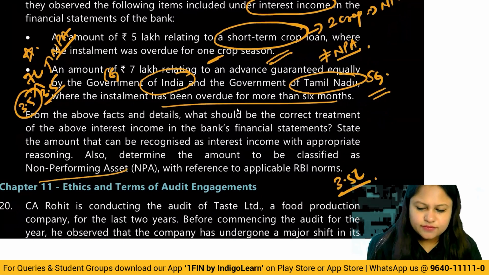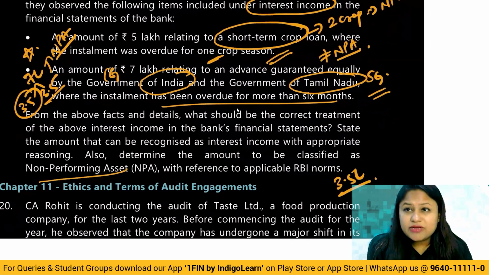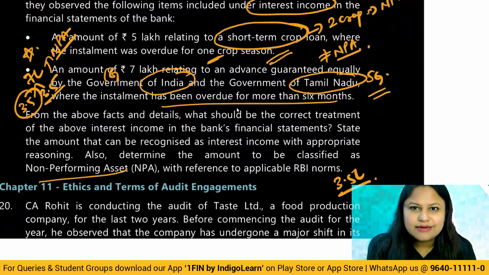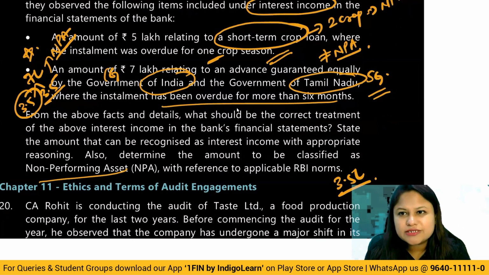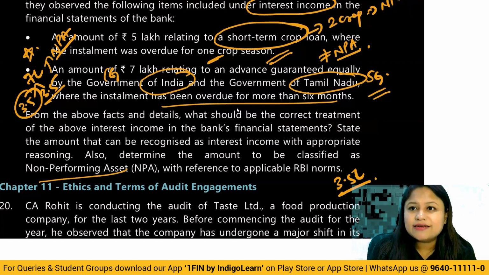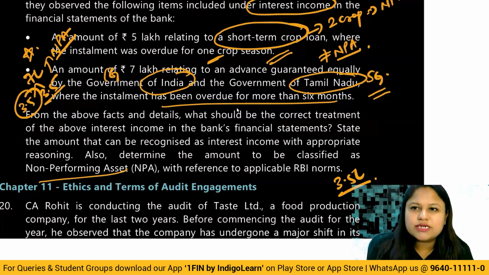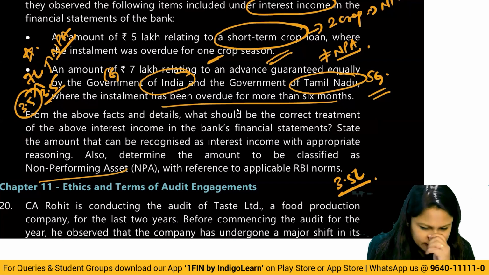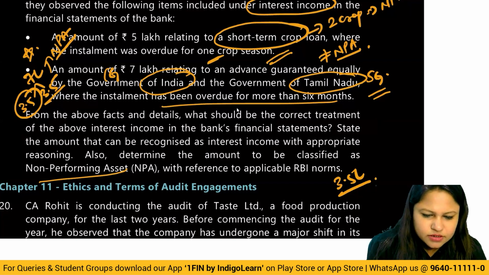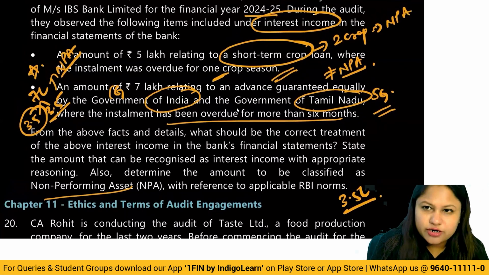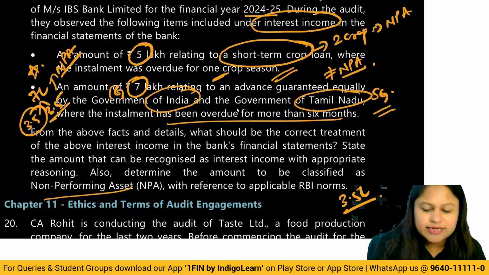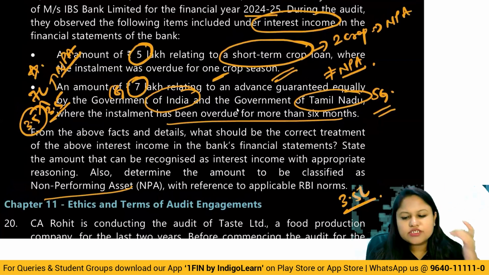Okay. You should remember we have discussed this in detail: this particular concept applies only for asset classification. Income recognition will still continue to be on cash basis if they are overdue for more than 6 months in the case of state government advances as well as central government advances. So only classification will be NPA and non-NPA, but recognition of income will happen for both the cases only on cash basis. Okay. Then this 5 lakh has to be recorded as income of the current year, which is correct, but 7 lakh should not be recorded, and out of which now 3.5 becomes NPA.